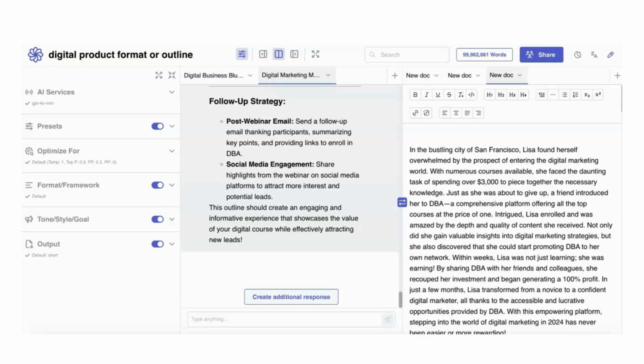Today we're going to talk about how to write an ebook in 24 hours. Now the first thing you're going to need to do is brainstorm a topic. Now the topic, I feel it needs to be something that will solve a problem. So we're going to go to our chat box and we're going to start writing in some prompts.